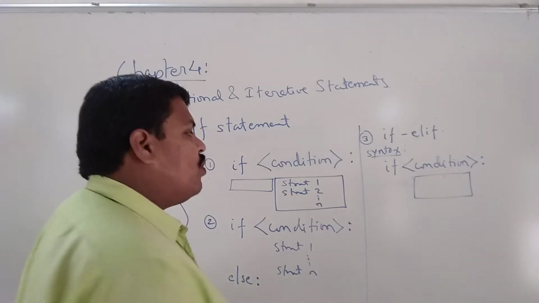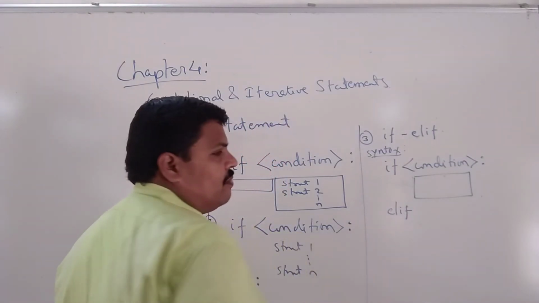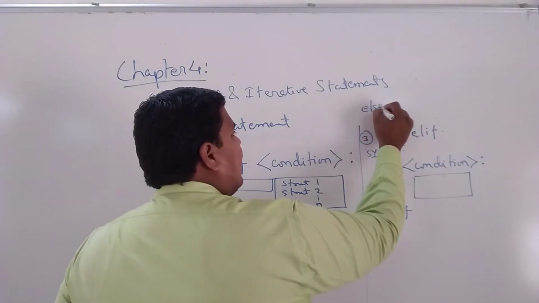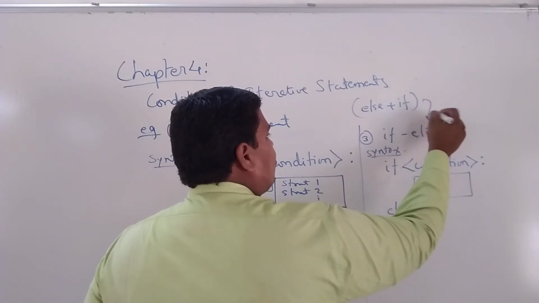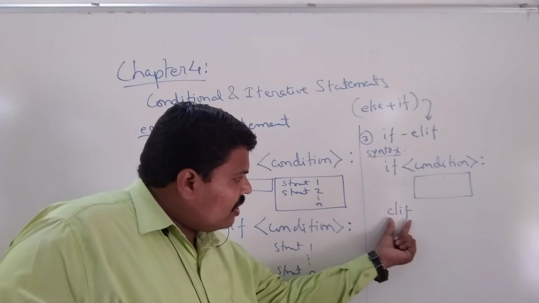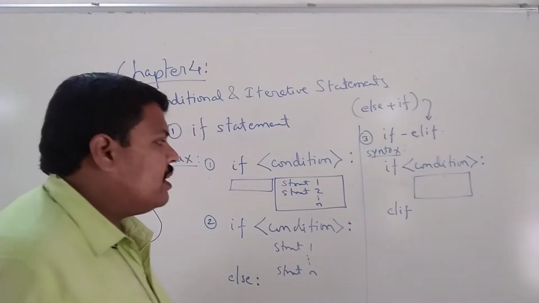So to fulfill that need, Python has this keyword elif. Now, what is elif made of? Elif is nothing but else plus if. So this is elif. So do not write it like this. It is one keyword. elif is the actual keyword. That is what you have to write. Okay?